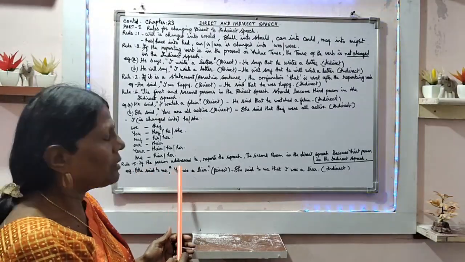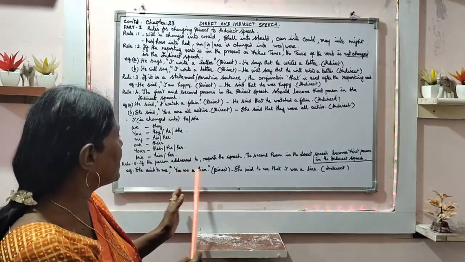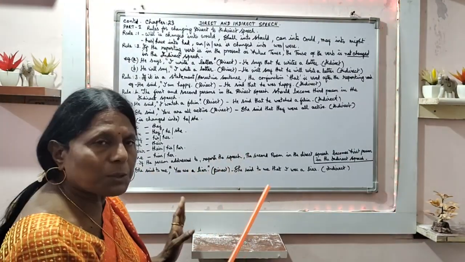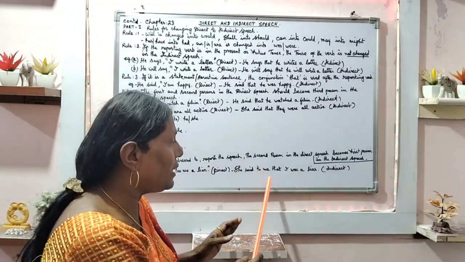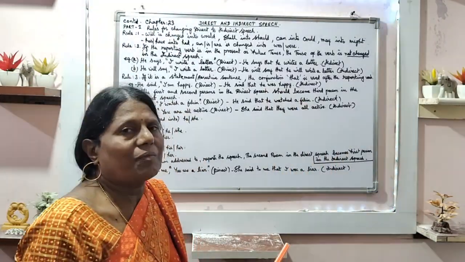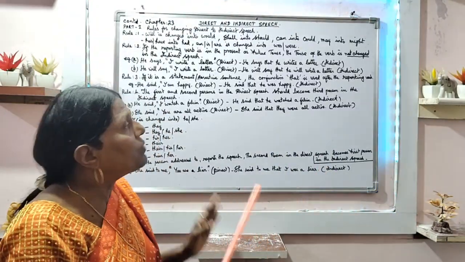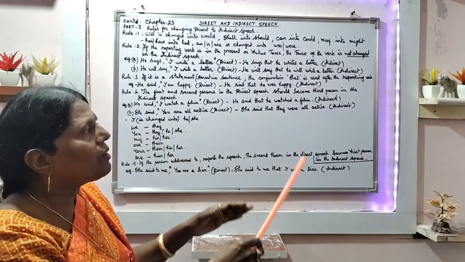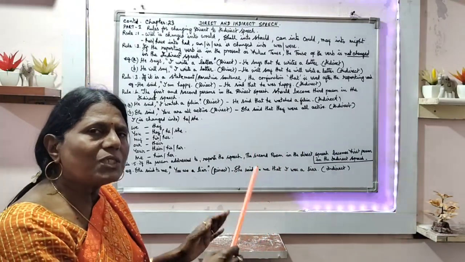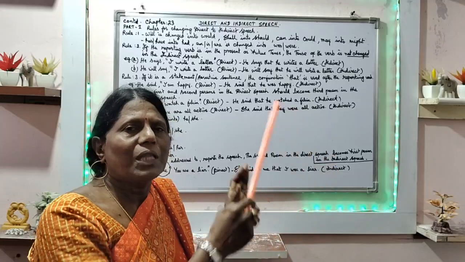Example, she said to me, "You are a liar." It is inside the inverted quotation. It's a direct speech. She said to me that I was a liar. That is indirect speech. So with this, we wind up here and we shall continue after a short while with the remaining part of the rules.